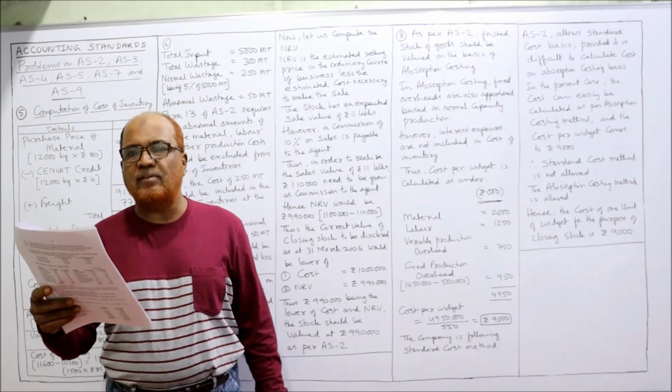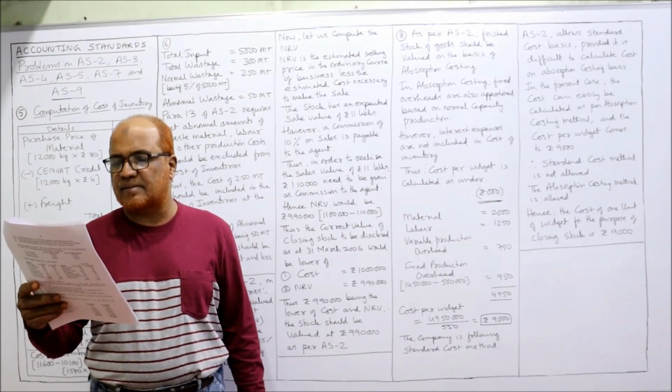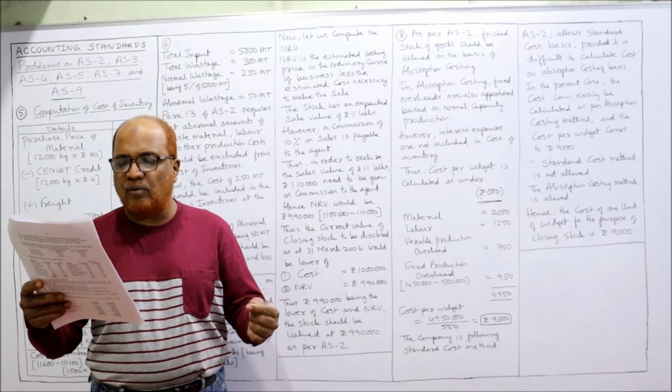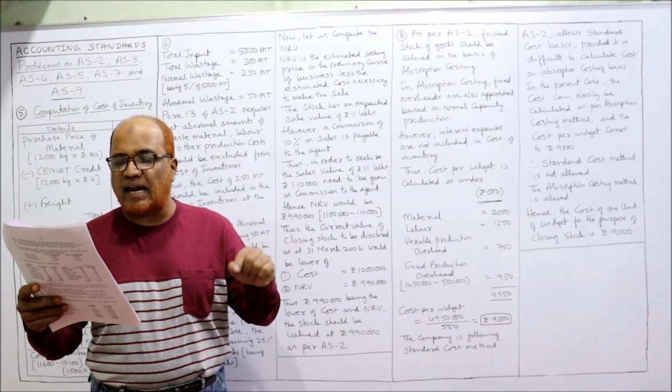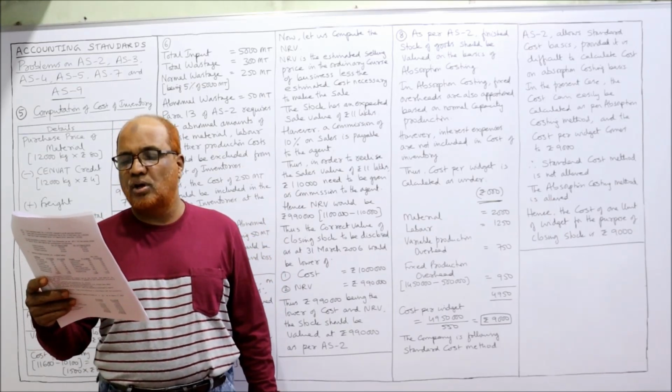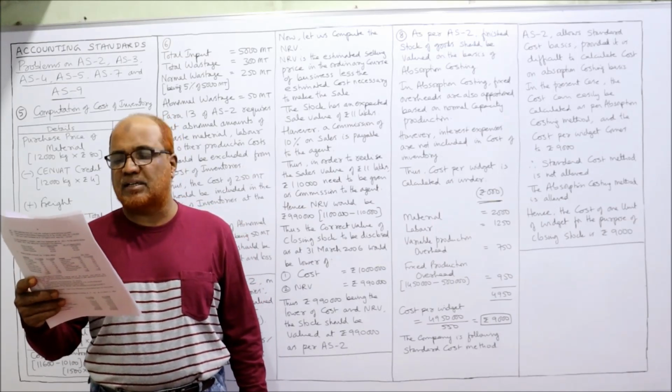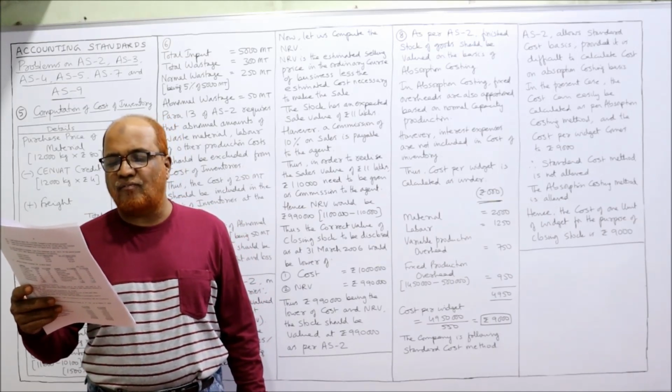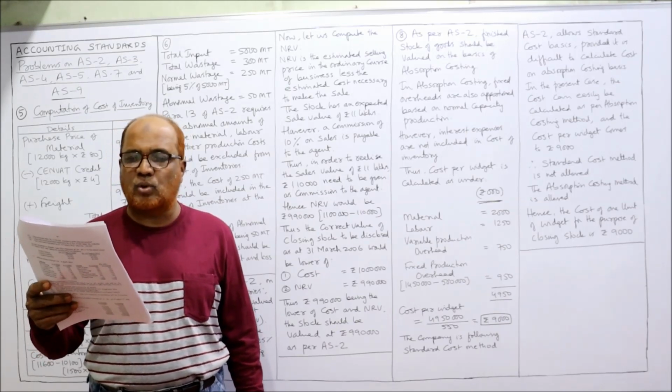During the year, the company manufactured 550 widgets. It is a policy of valuing finished goods at a standard cost of rupees 10,000 per widget. Compute the cost of one widget for the purpose of closing stock.